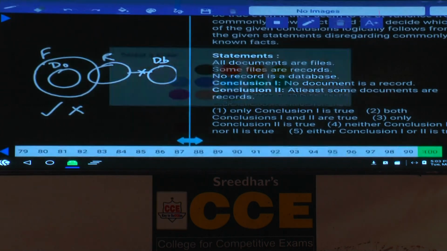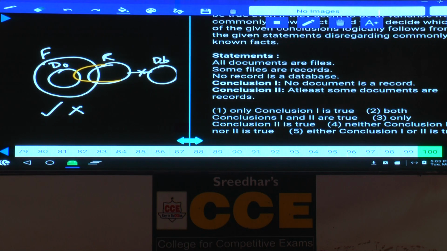And to make this one false, now we need to prove the alternate diagram. That is, some documents are records is possible. Hence alternate diagram proven, previous conclusion is false. Then check out the second conclusion which was false in the basic diagram, that is, some documents are records. Now this has become true. When the first one is true, second is false; first is false, second is true. Hence either 1 or 2, choice 5. Done? And this is about question number 100.